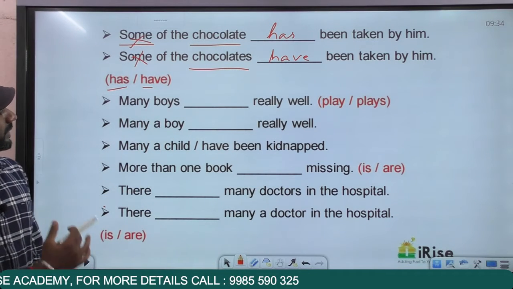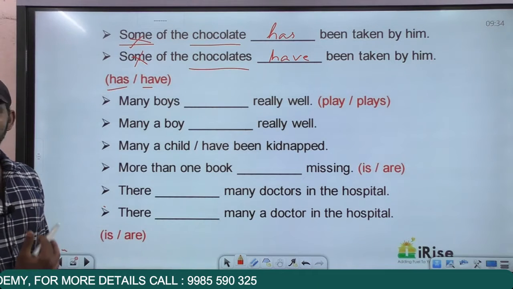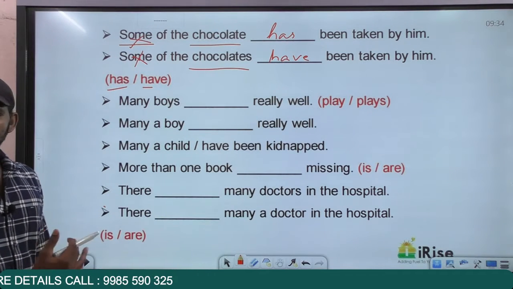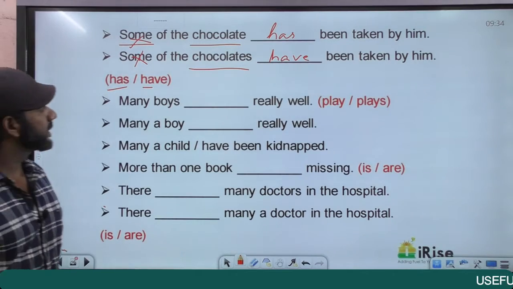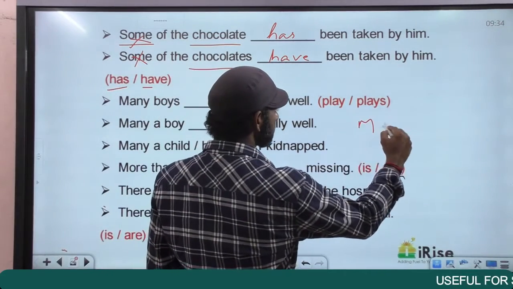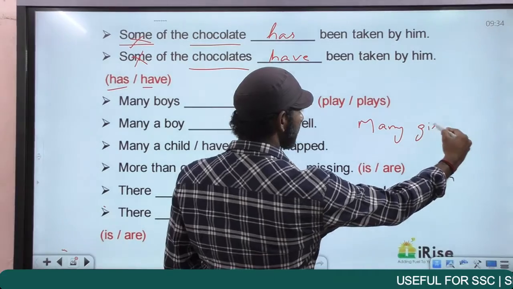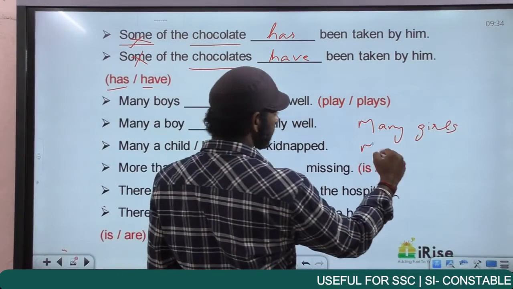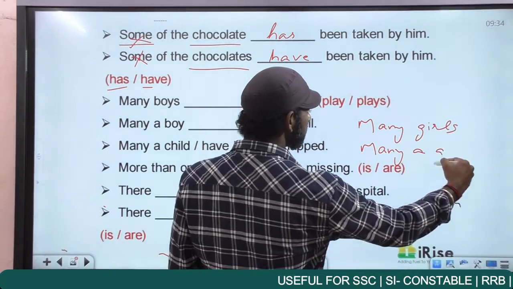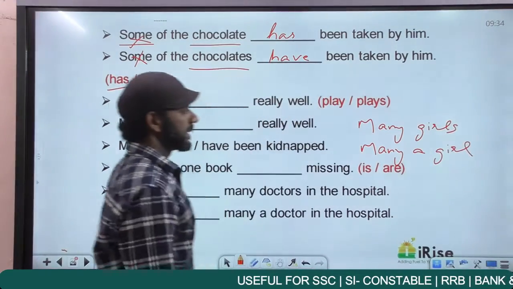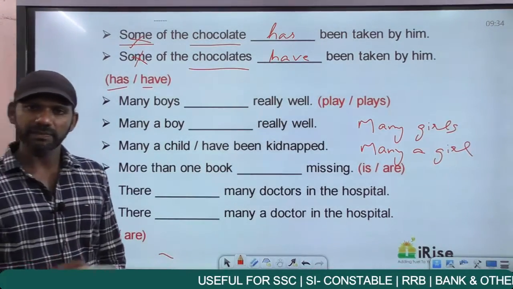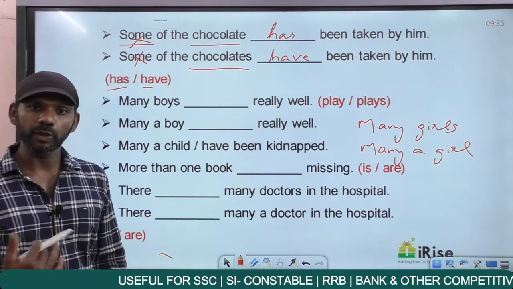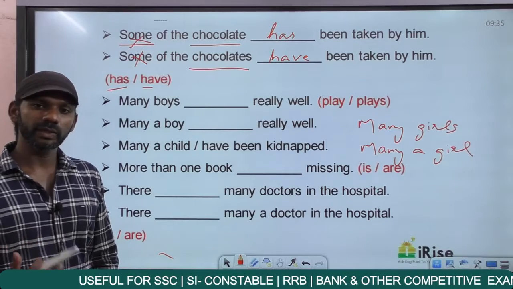Come to the statement now. Many boys dash really well. Many a boy dash really well. If I say many girls is the same as many a girl. Many girls is the same as many a girl, the same meaning. The only thing is, many girls is a colloquial usage.